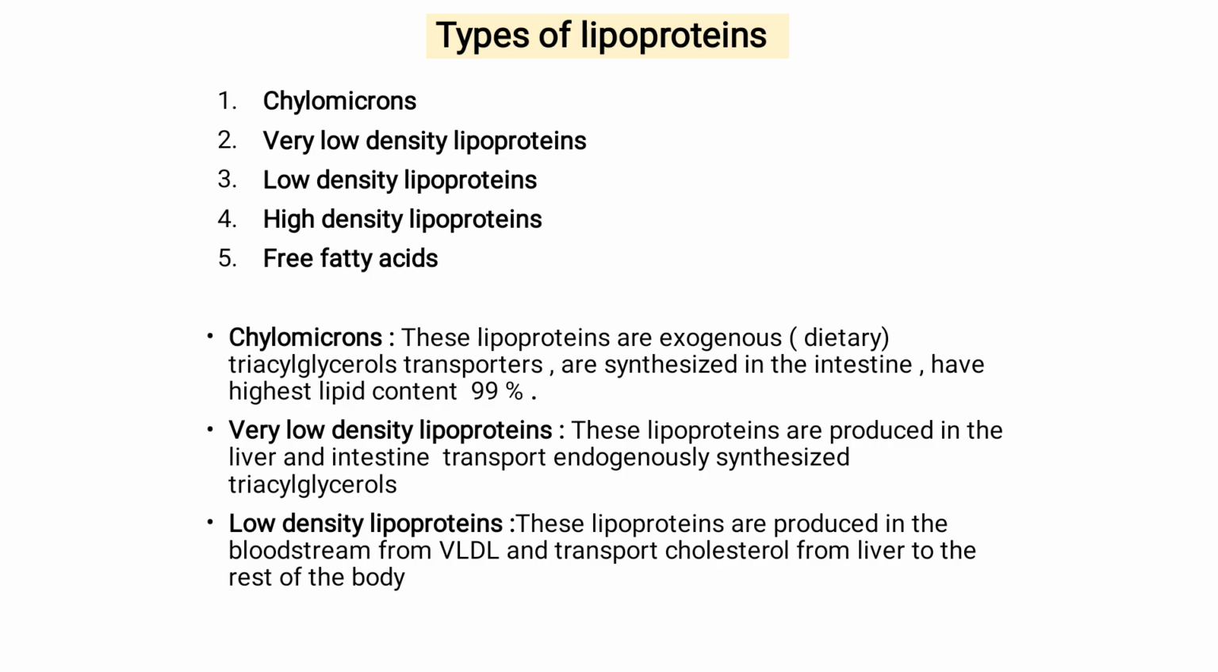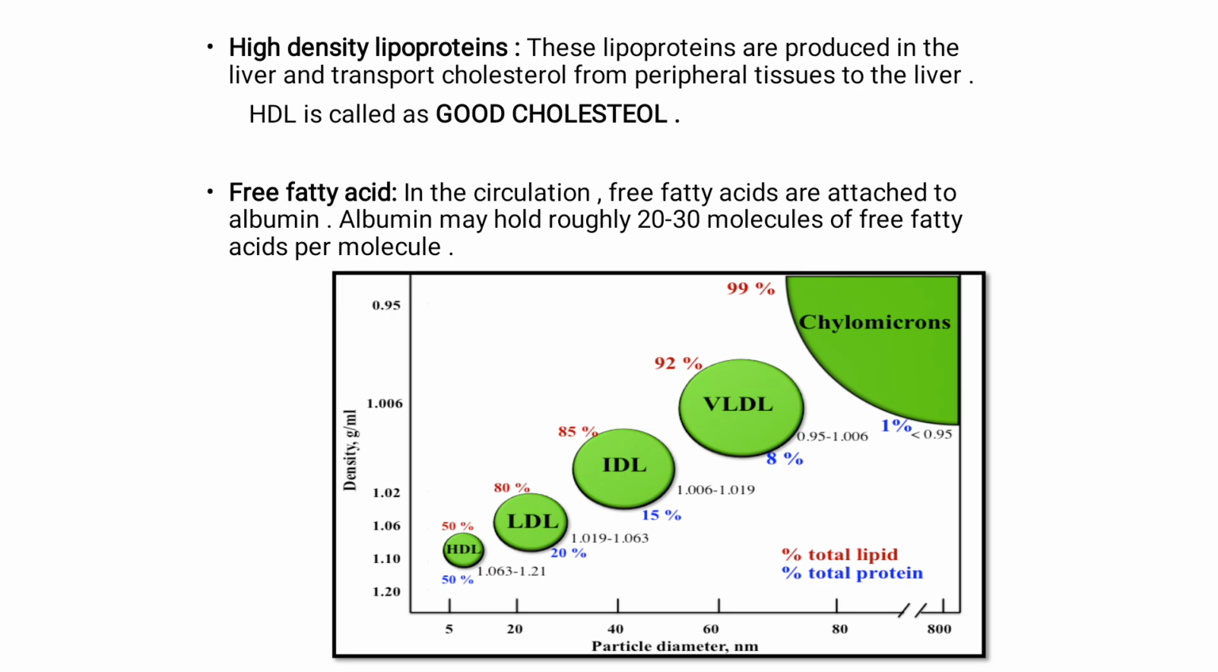Chylomicrons carry out exogenous triglycerol transportation. VLDL transports the endogenous triglycerol, that is, endogenously synthesized triglycerol. Low density lipoproteins, produced in the bloodstream, transport cholesterol. They do not transport triacylglycerol, they transport cholesterol from the liver to the rest of the body.